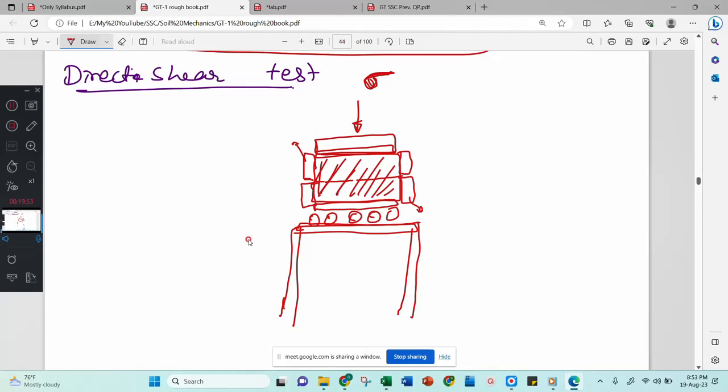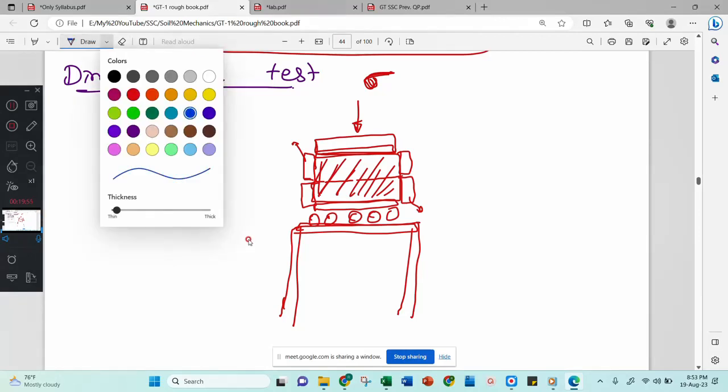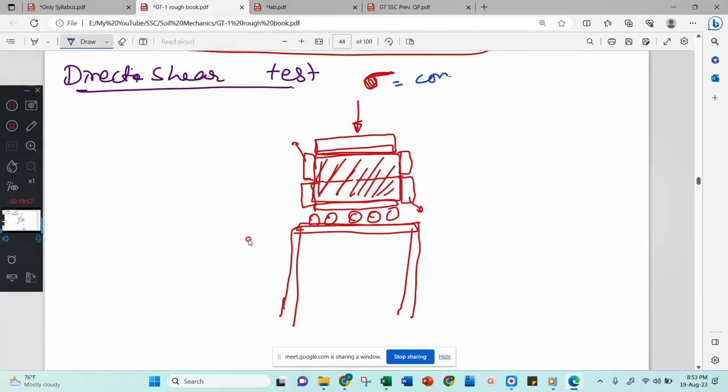Now you will apply shear stress. This normal stress is considered constant for a particular test. Then you will apply one force to the top and one force to the bottom, so that it will break in shear.